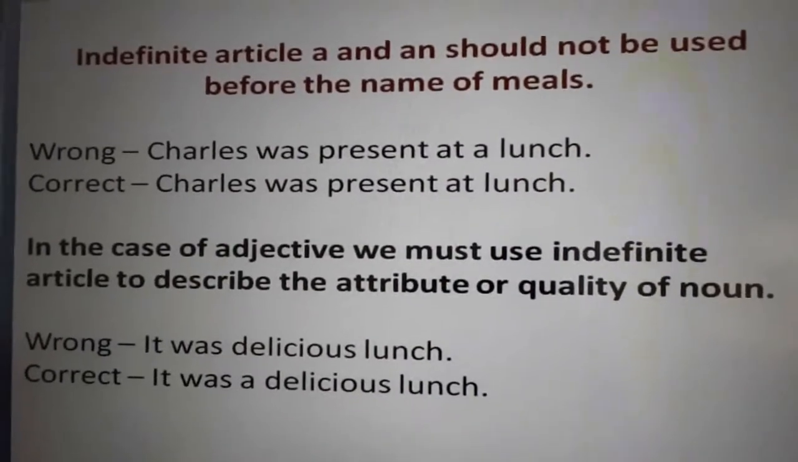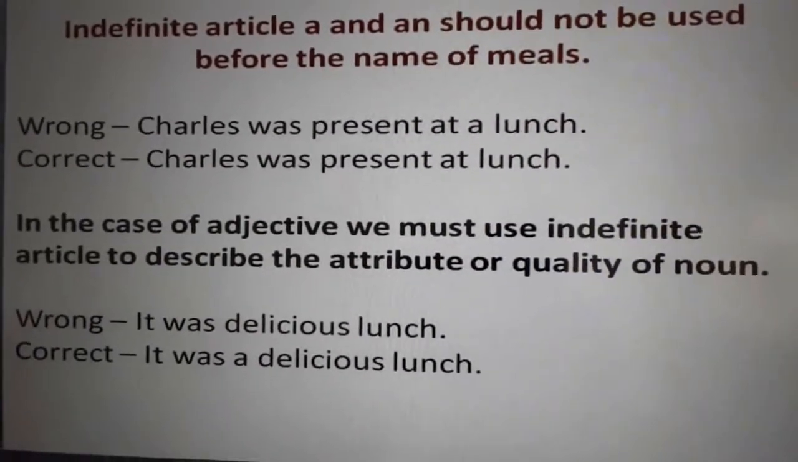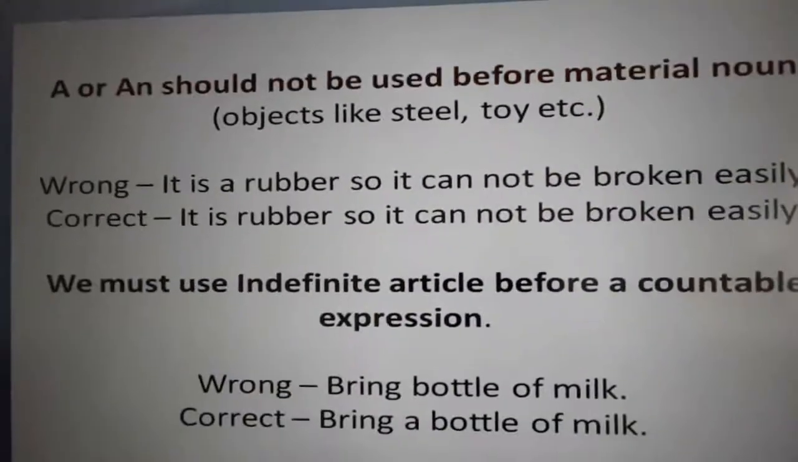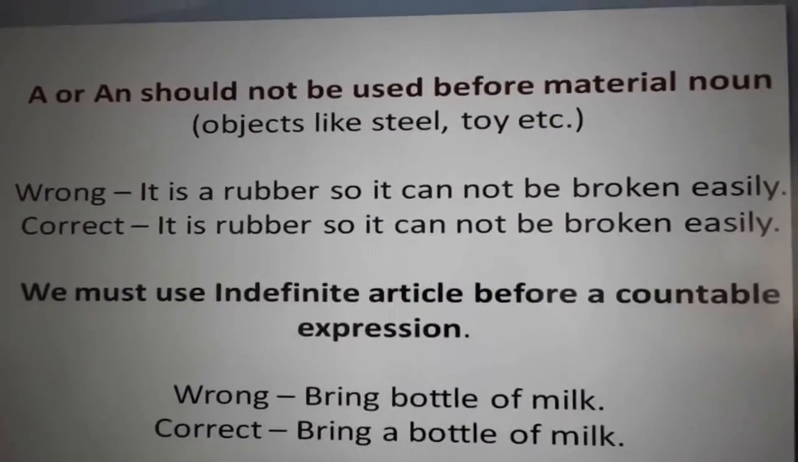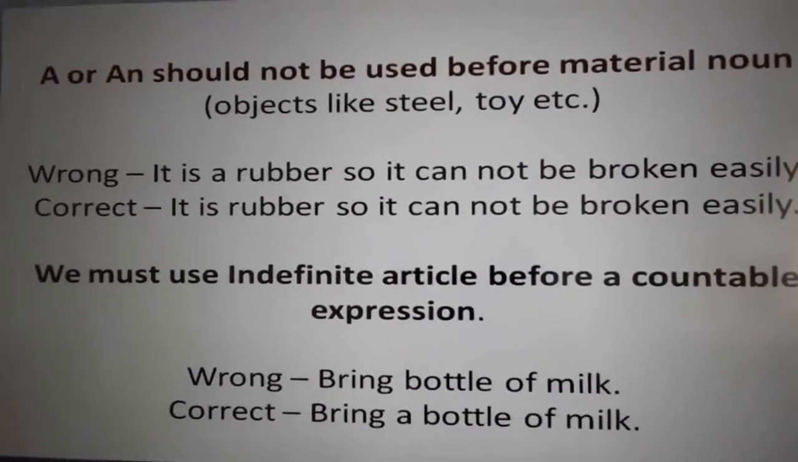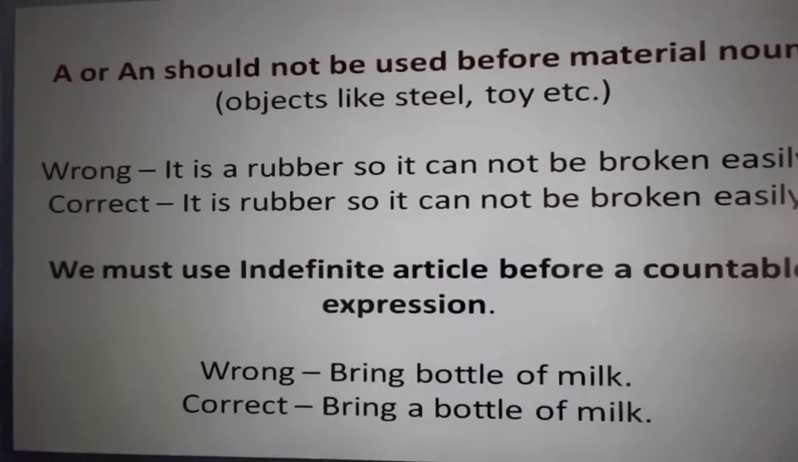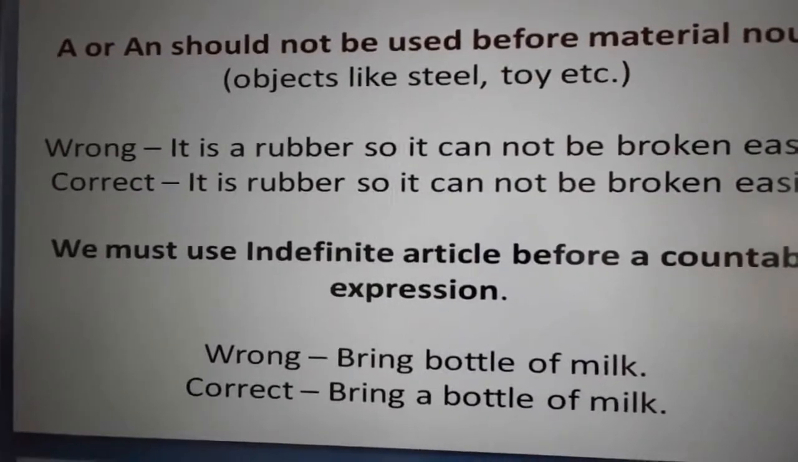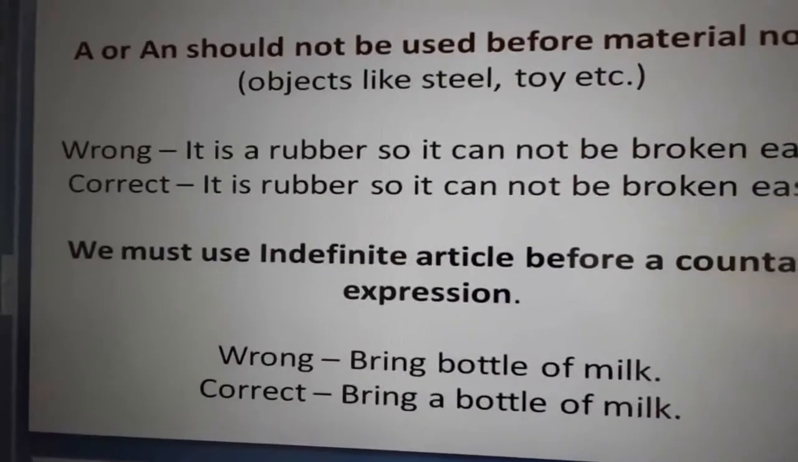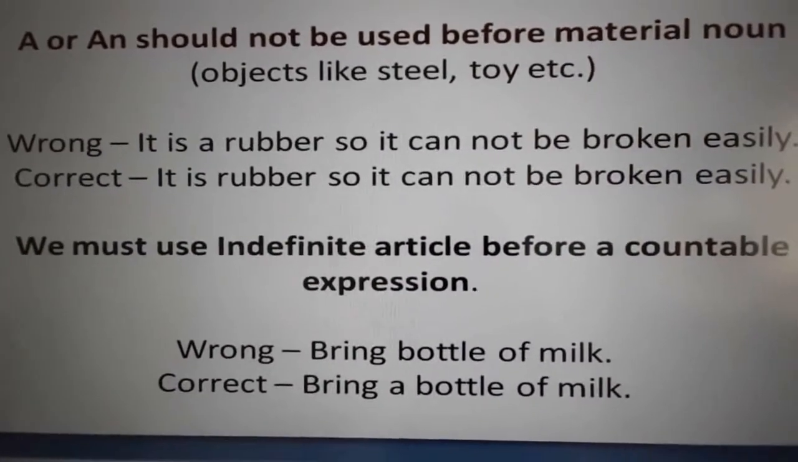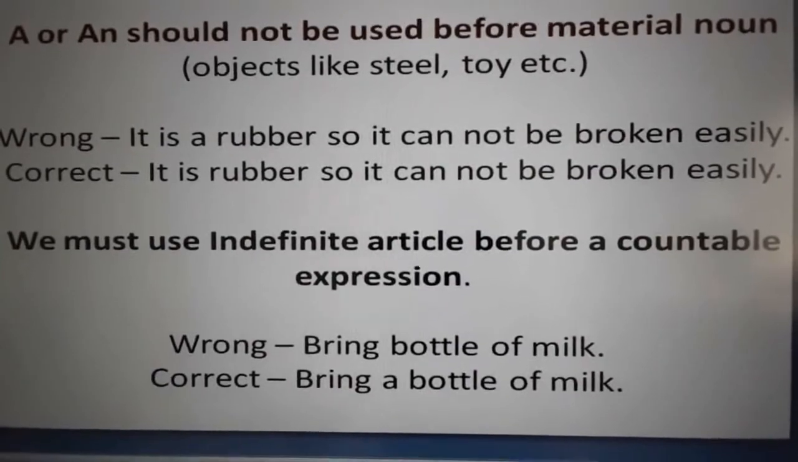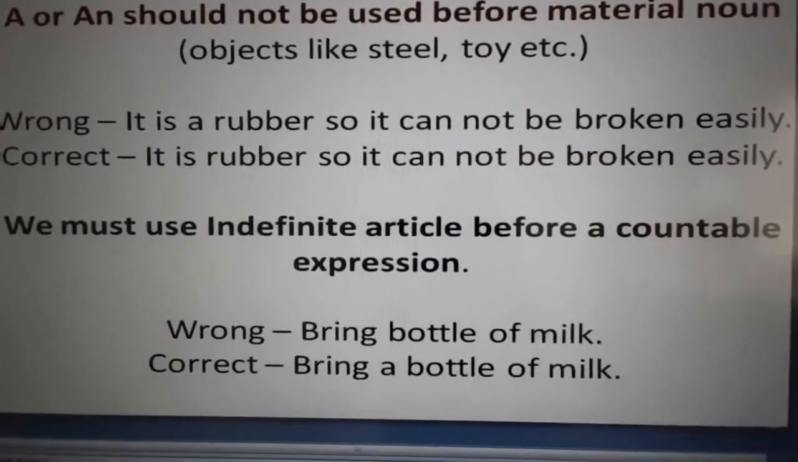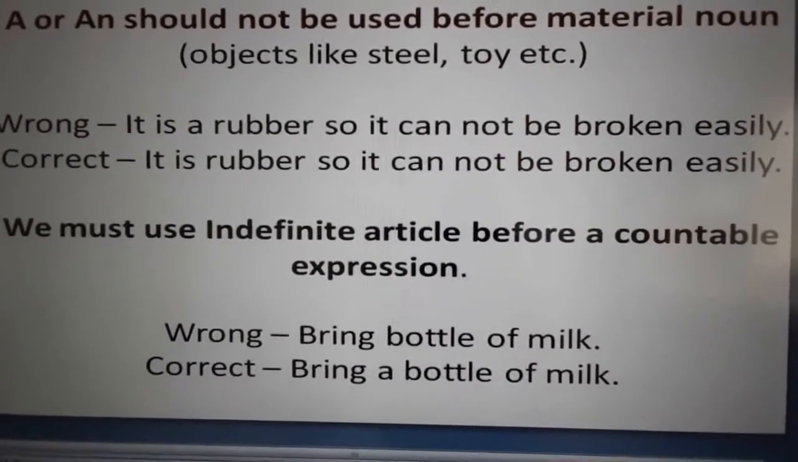Before an adjective we can use it. It was a delicious lunch. Articles should not be used before material nouns like steel, toy. It is rubber, so it cannot be broken easily. Here, a before rubber won't come. But you can use the article before a countable expression. Bring a bottle of milk.